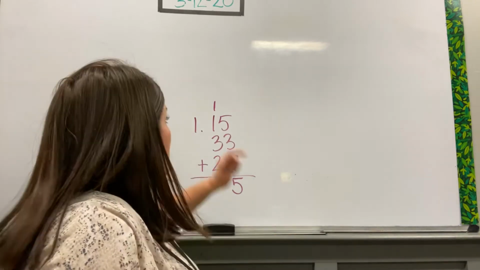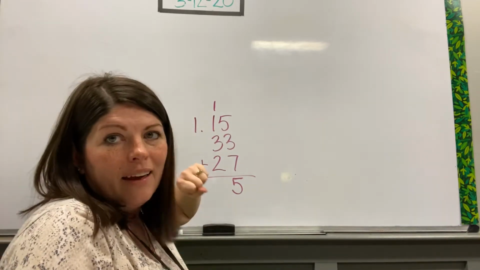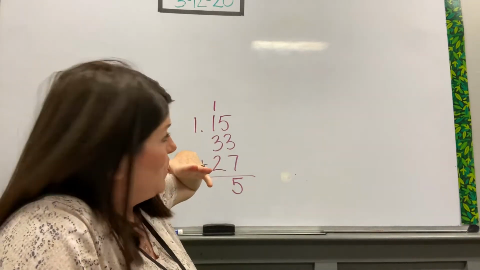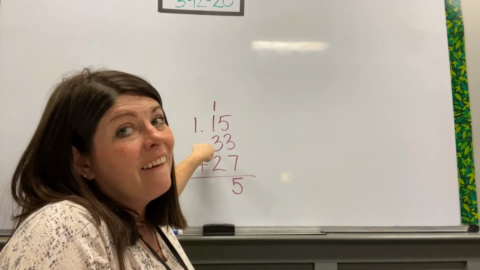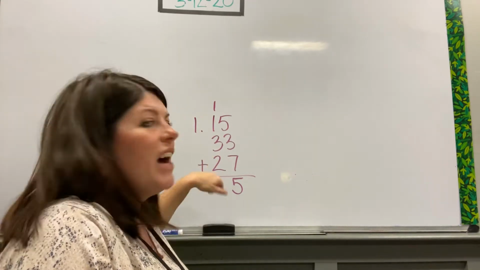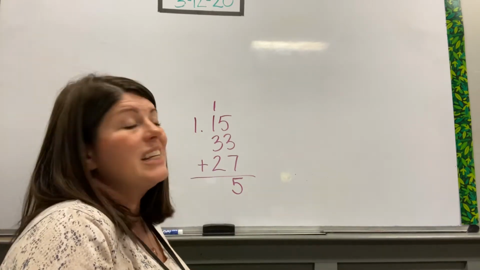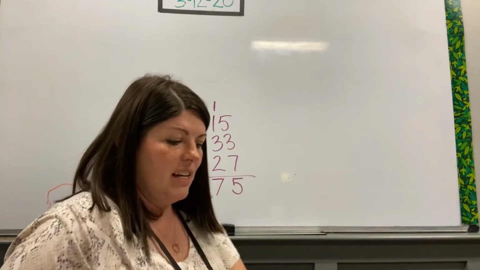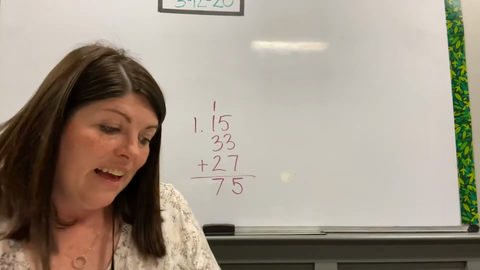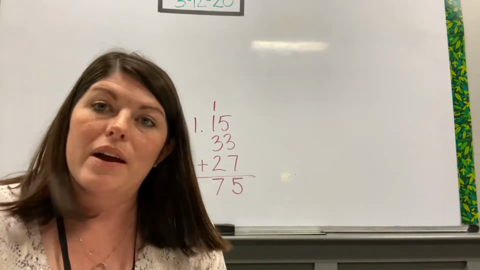When we regroup, we have 1 plus 1 is 2. 2 plus 3 is 5. And 5 plus 2 is 7. Very good. So our answer is 75. Go ahead and write that down.